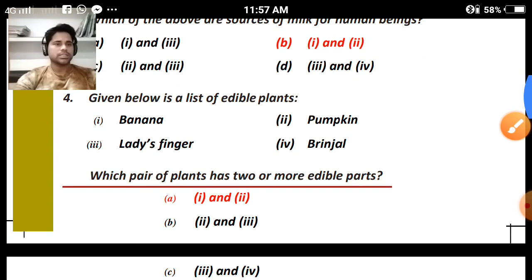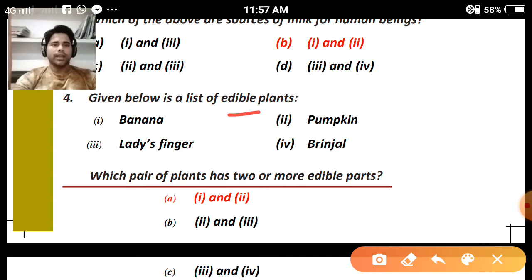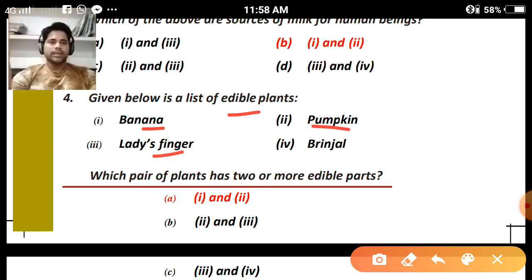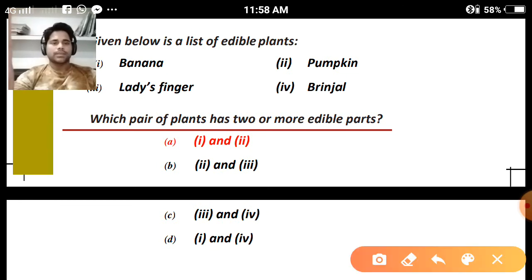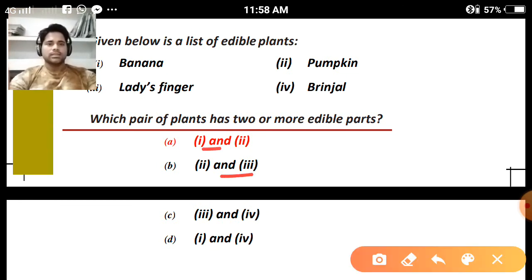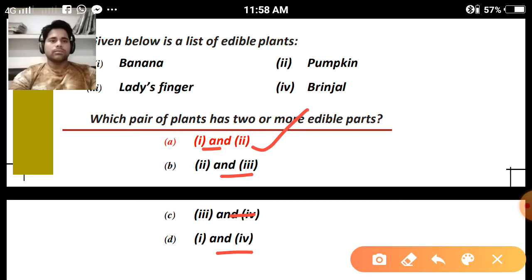Question number 4. Given below is a list of edible parts. Edible parts are the plant parts which are eatable. Here your options: banana, pumpkin, lady's finger, brinjal. Which pair of plants has two or more edible parts? Option A, first and second; B, second and third; C, third and fourth; D, first and fourth. Option A is correct because banana and pumpkin have more than one edible part, so they have wide use.